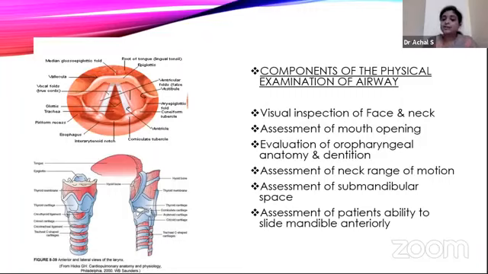And then assessment of the submandibular space, again for the ET tube and blade placement, and assessment of the patient's ability to slide the mandible anteriorly. The condition called retrognathism is a difficult airway condition.